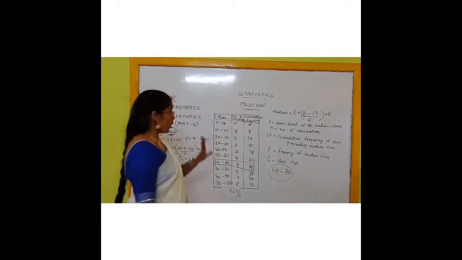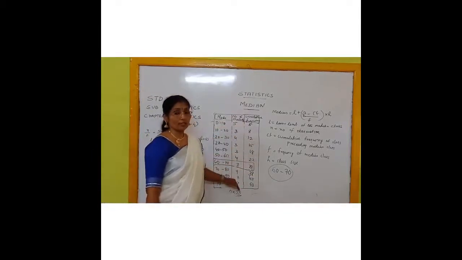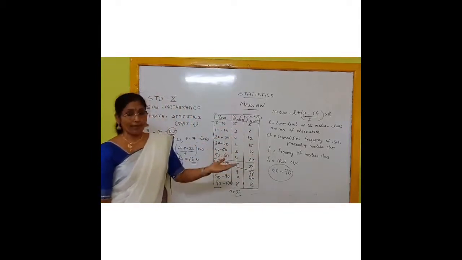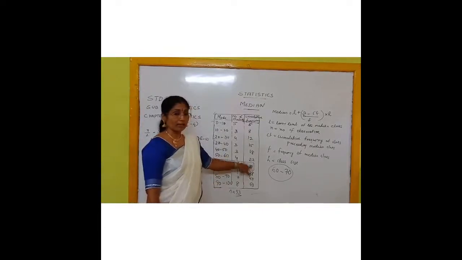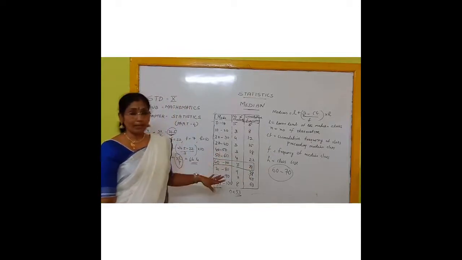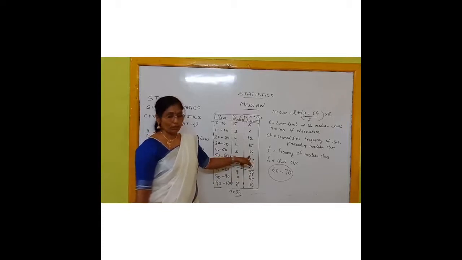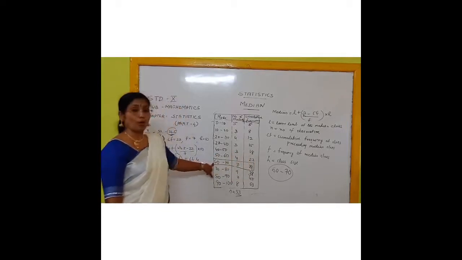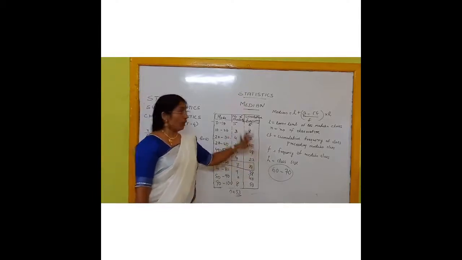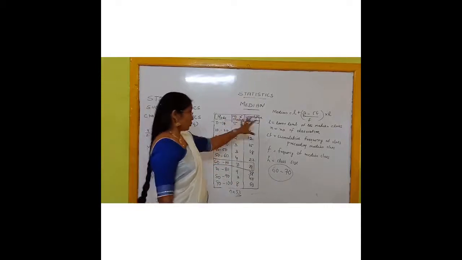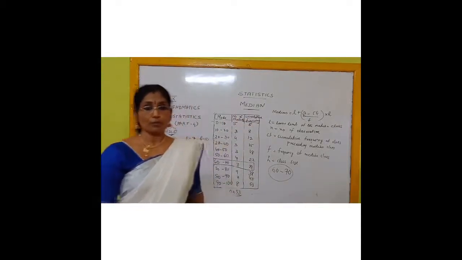For finding the median class, you have to find half of the total observations, and the cumulative frequency nearest to or greater than that should come under the median class. That means the class where that cumulative frequency falls, you will consider as the median class. That class frequency you will take, but the cumulative frequency one class before, and that class lower limit you will take as L. All the remaining terms you got now. Using this formula, you can find the median of any grouped frequency distribution.